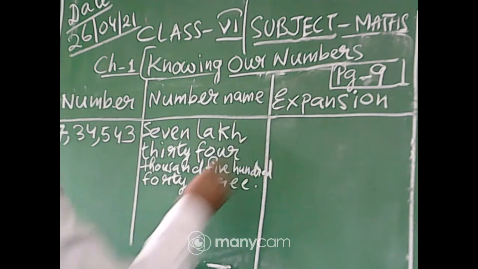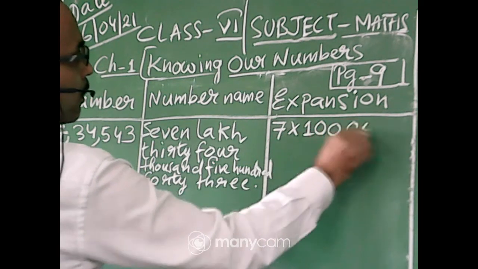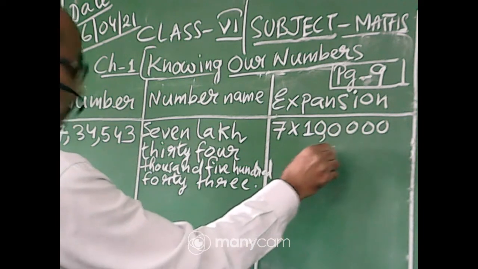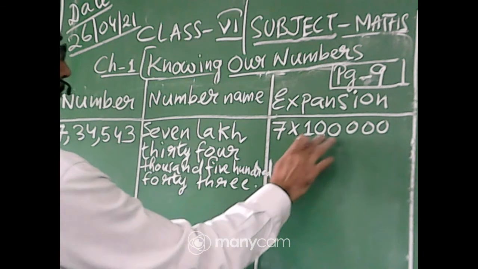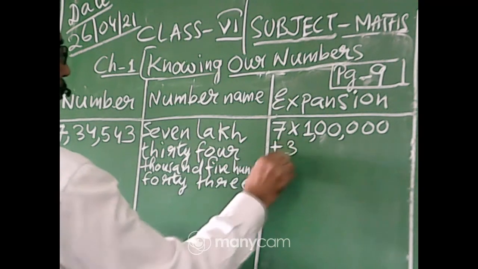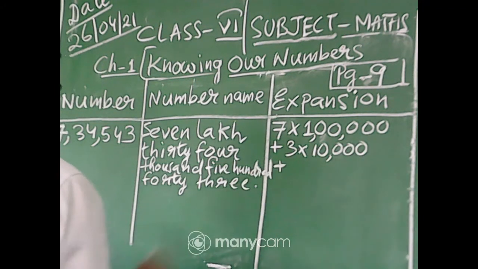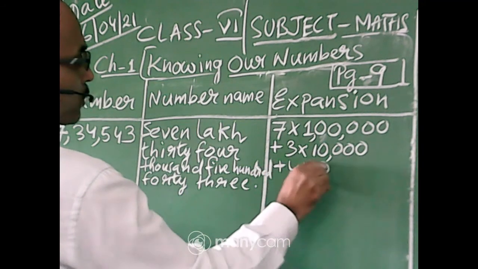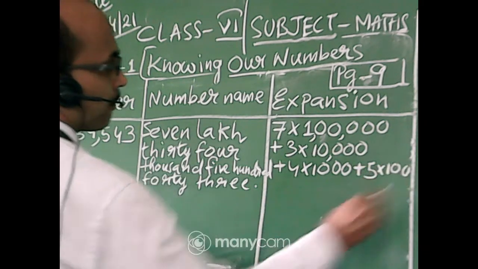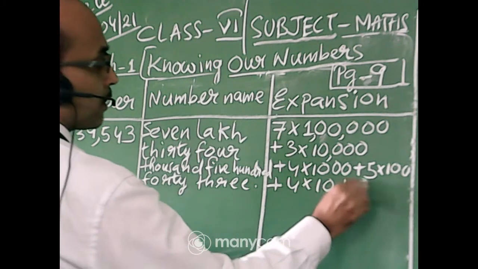See here, 7 lakh means we'll write as 7 into 1 lakh. You can put commas there. Plus 3 into 10,000 plus 4 into 1,000 plus 5 into 100 plus 4 into 10 plus 3 into 1.